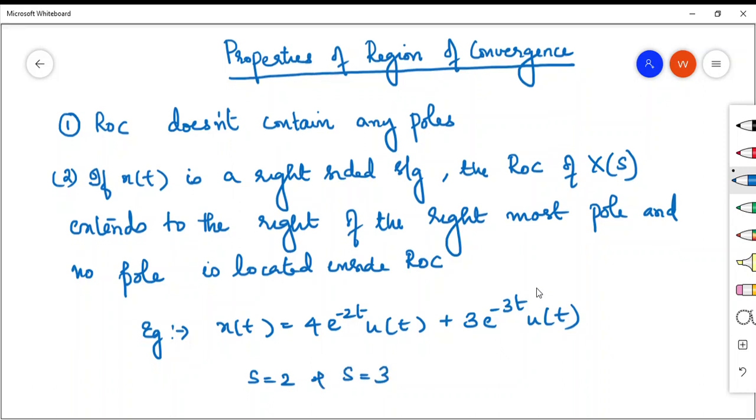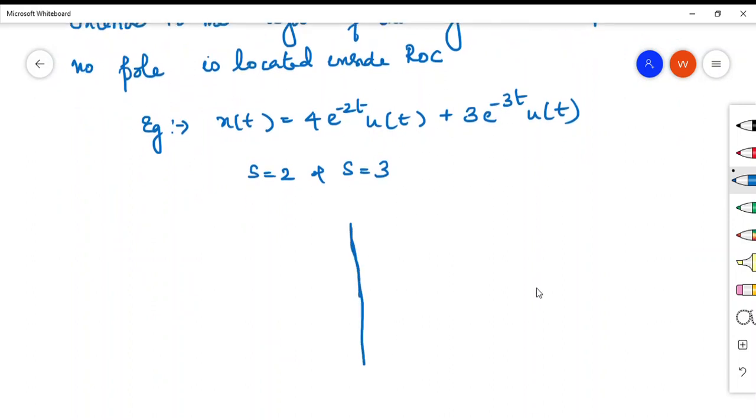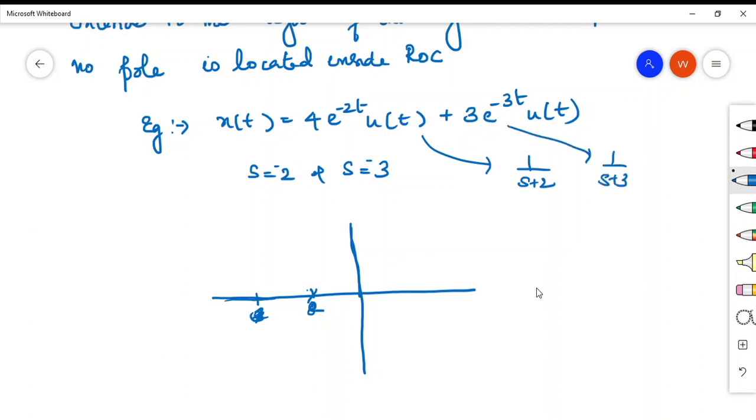The transform will be 4 divided by s plus 2, plus 3 divided by s plus 3.